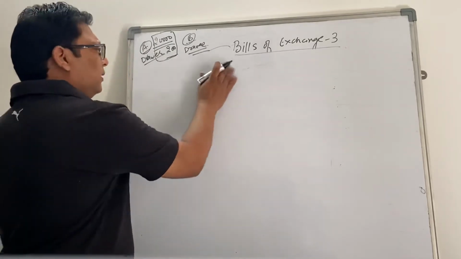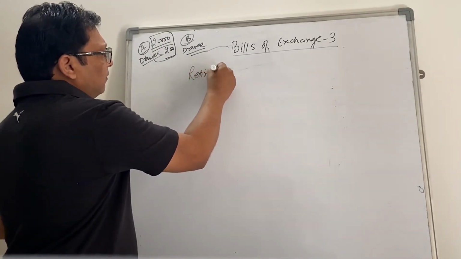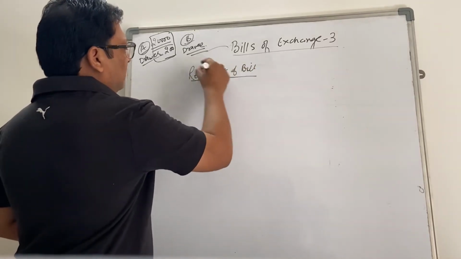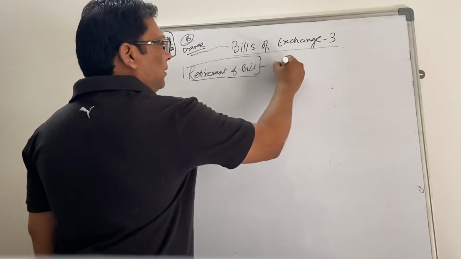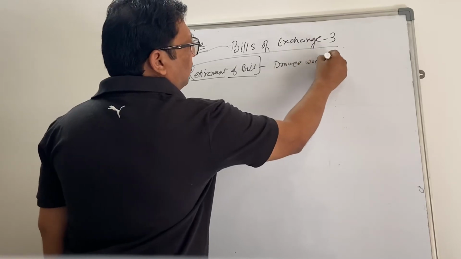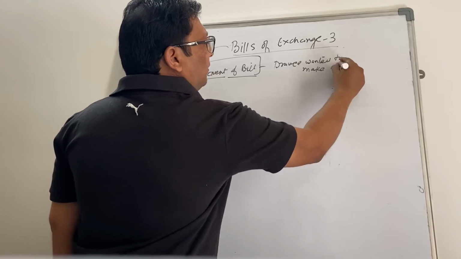Another concept is called retirement of bill. This means that sometimes the drawee wants to make early payment, right?